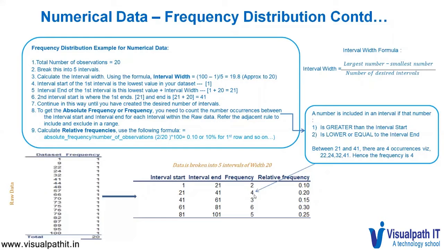And we then arrive at the relative frequency. As we discussed earlier, relative frequency is the frequency of that particular category divided by the number of observations, which is 2 by 20 times 100, which comes to 0.10 or 10%. In this way, we calculate the relative frequency for all the intervals.